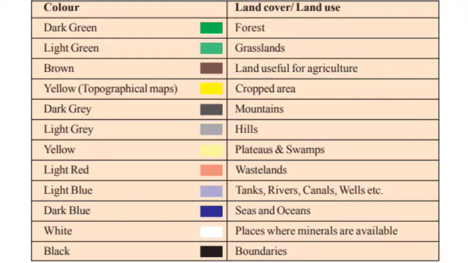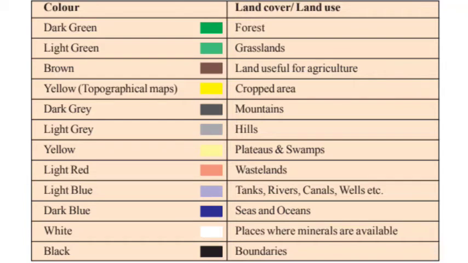But which color is used to show agricultural lands? The land used for agriculture is mostly shown in brown color.